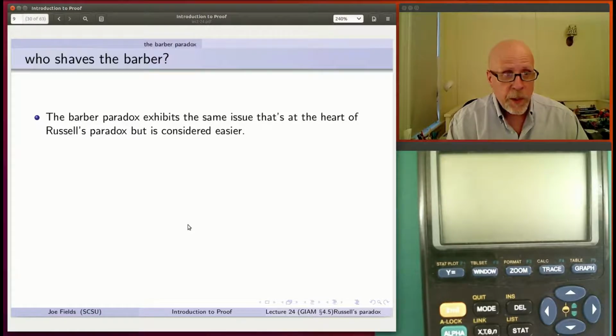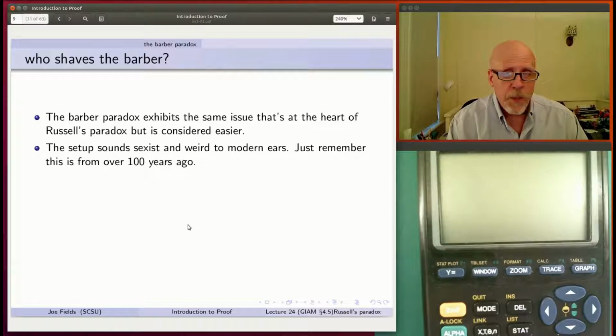So yes, the paradox in the barber paradox is essentially the same paradox that's at the heart of Russell. But yeah, people think of it as easier. Though to a modern listener, modern reader, it is going to sound a little odd. So just remember, this is coming from 100 years ago.